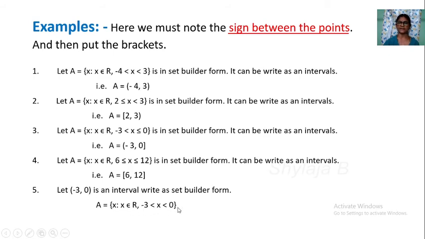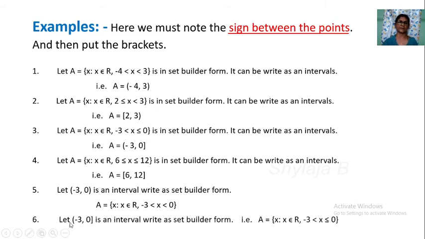In between minus 3 and 0 you put two symbols and x. So here an open bracket is there, only write less than. Here also an open interval is there, write the less than symbol. So here minus 3 comma 0 is an interval, right, in set builder form. One side is an open bracket, another side is a closed bracket. Where there is an open bracket, you write less than. Where there is a closed bracket, you write less or equal.